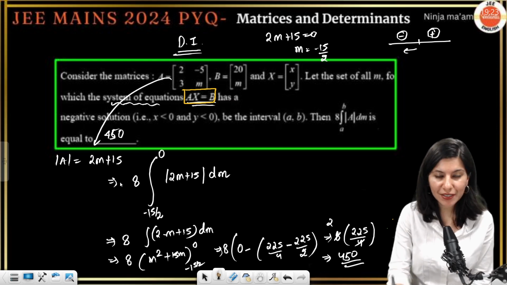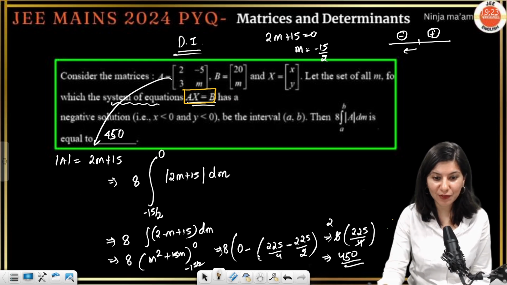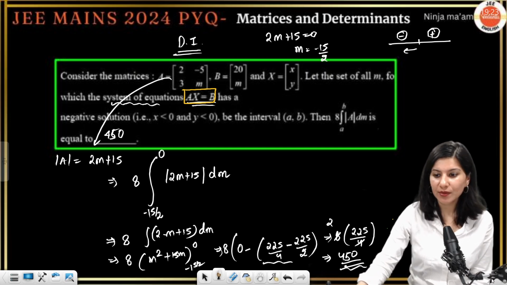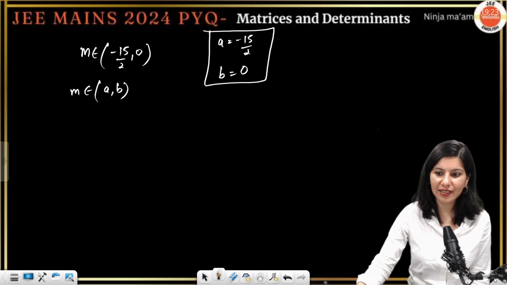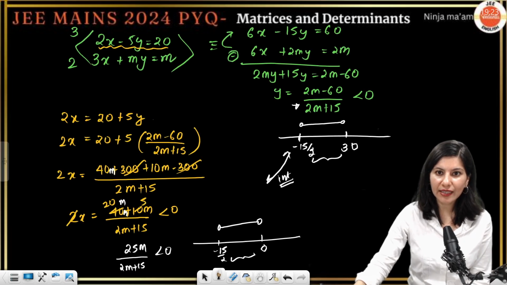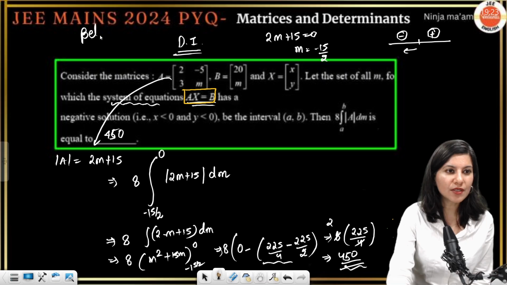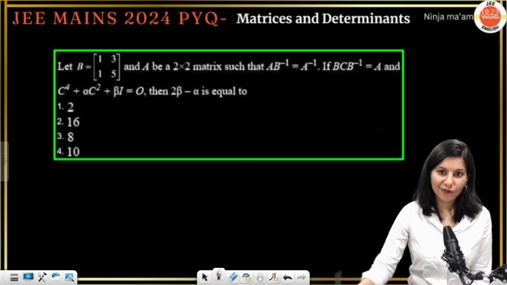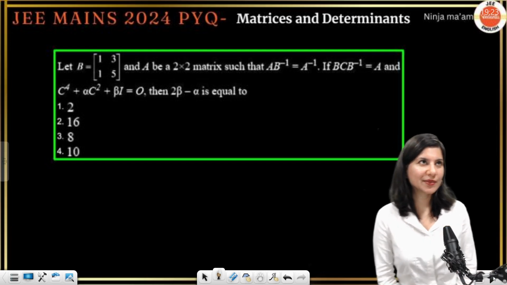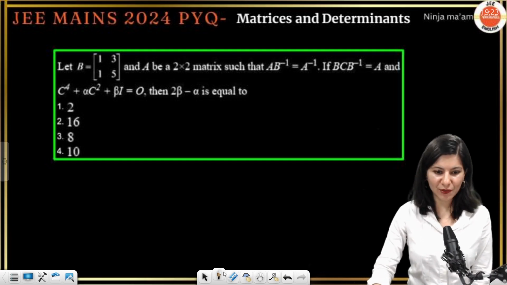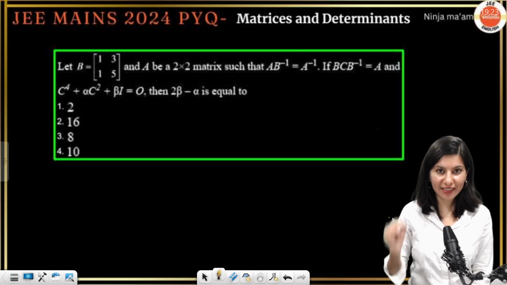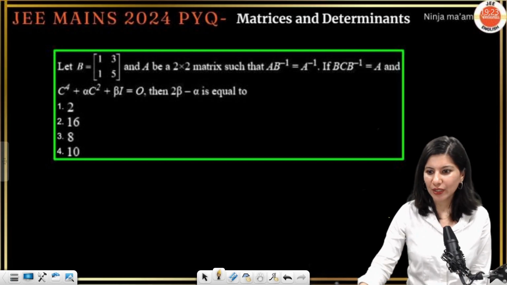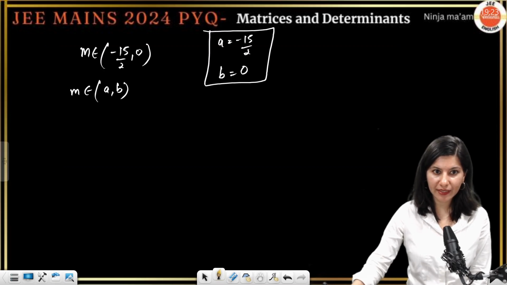So this integration is very easy, but you have to be very careful, especially here. You can make some minus-plus mistake or some calculation mistake. I will categorize this as a beta question, because it requires a lot of relaxation while solving, especially while doing definite integration when the lower limit is minus 15 by 2. Okay? Chalo, I would like to tell you one concept related to that.